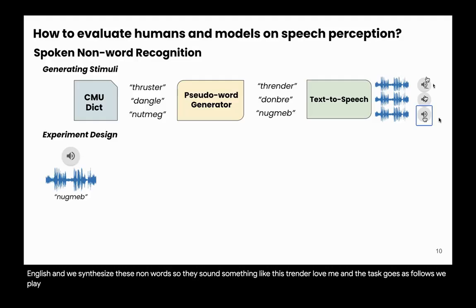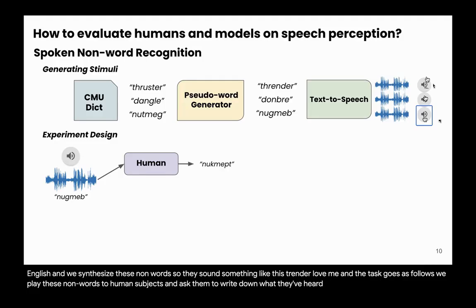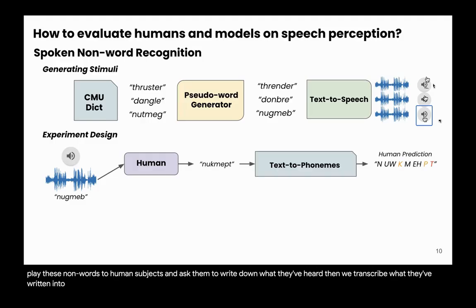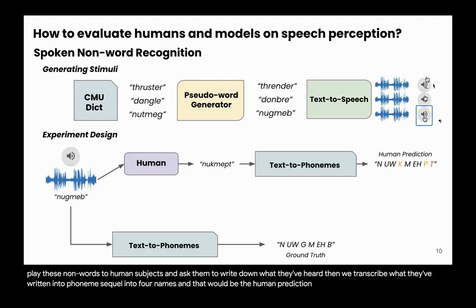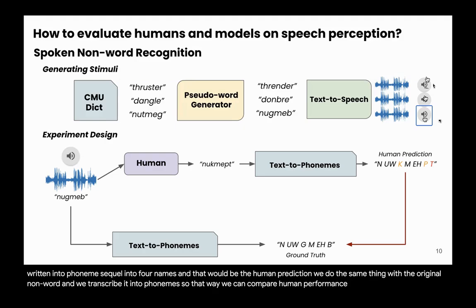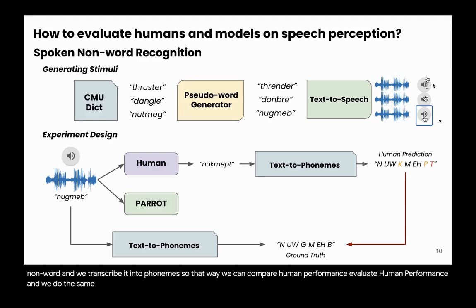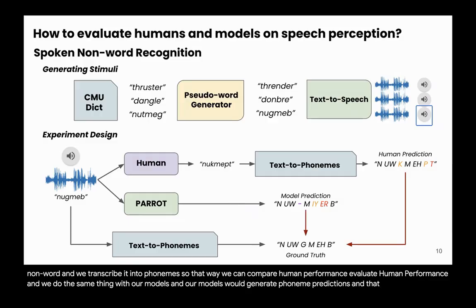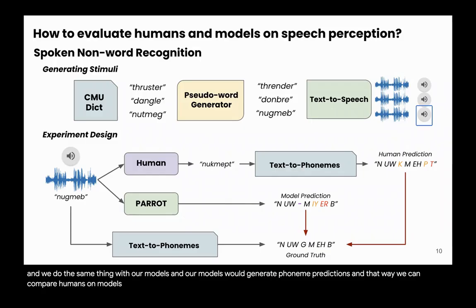And the task goes as follows. We play these non-words to human subjects and ask them to write down what they've heard. Then we transcribe what they've written into phonemes. And that would be the human prediction. We do the same thing with the original non-word and we transcribe it into phonemes so that way we can compare and evaluate human performance. And we do the same thing with our models, and our models would generate phoneme predictions, and that way we can compare humans and models on a phoneme level and look into patterns of errors and mistakes they make.